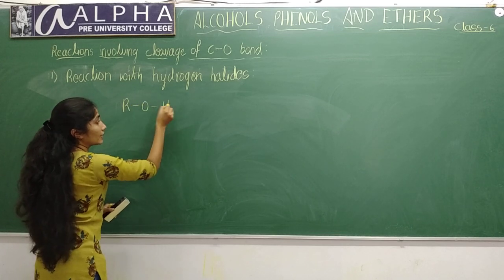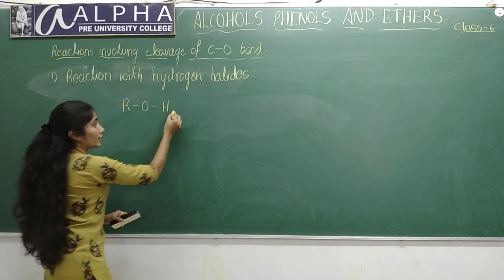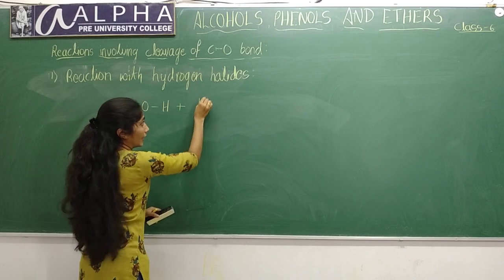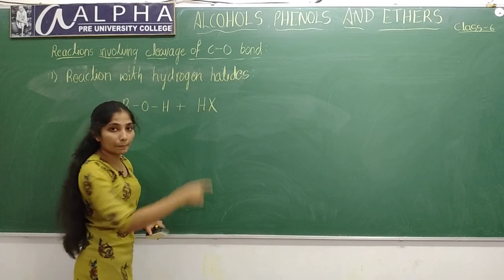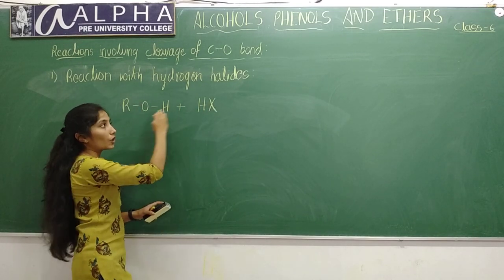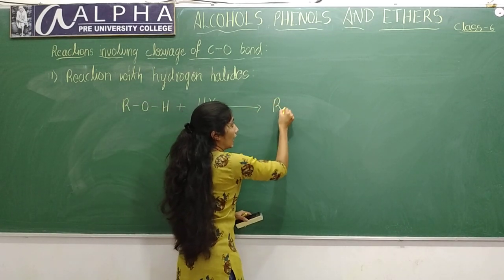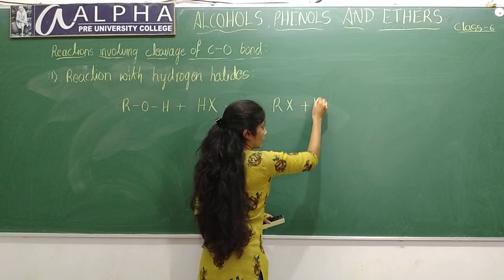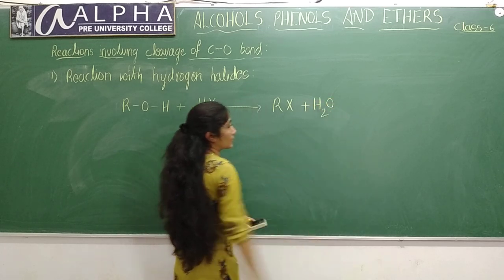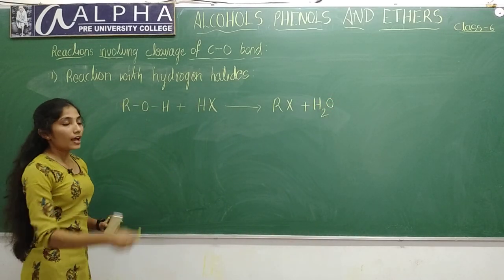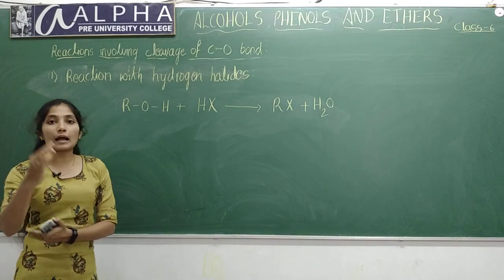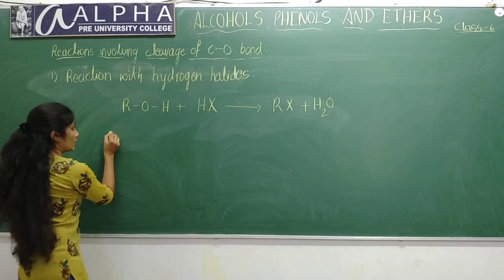ROH, this is general example for alcohol. This will react with hydrogen halide, HX, here X represents halogen. Alcohols react with hydrogen halide to form alkyl halide RX plus H2O. This is the general reaction. Let me take a particular example for primary alcohol.